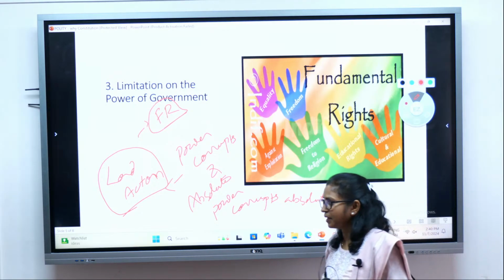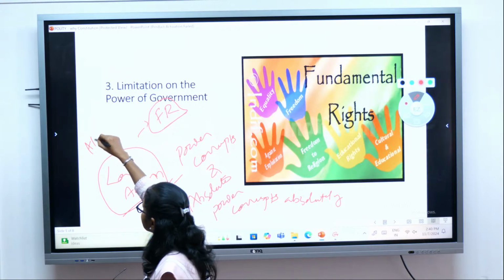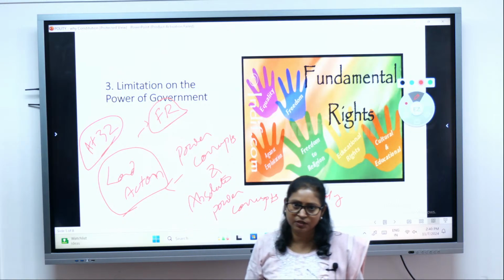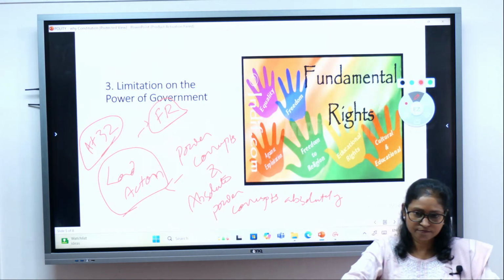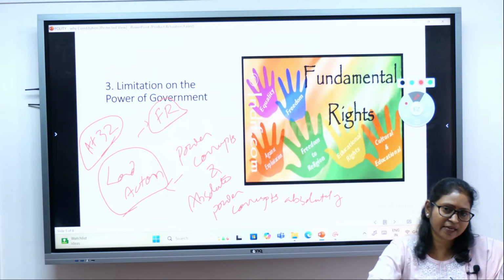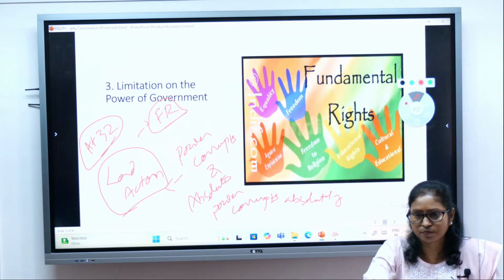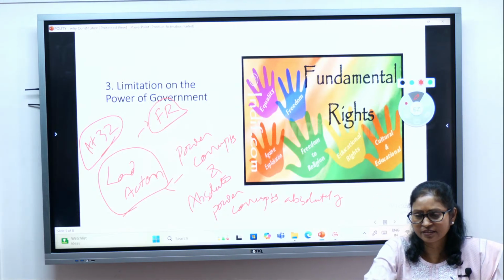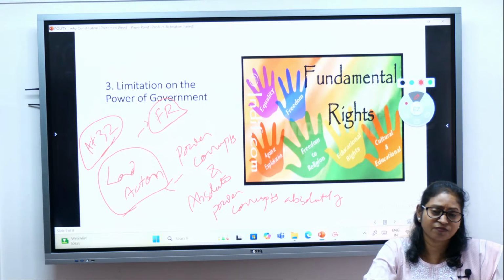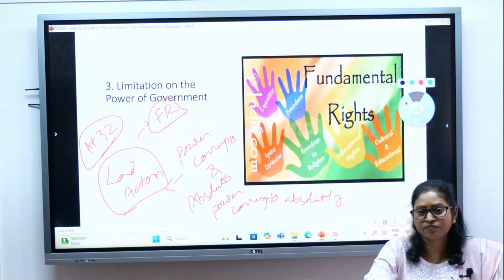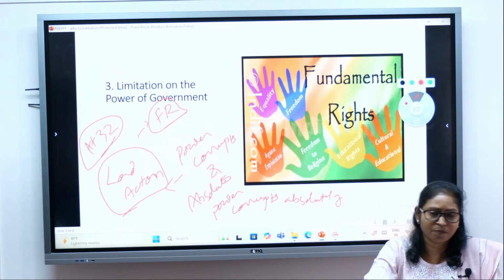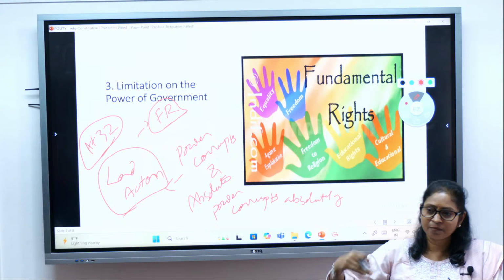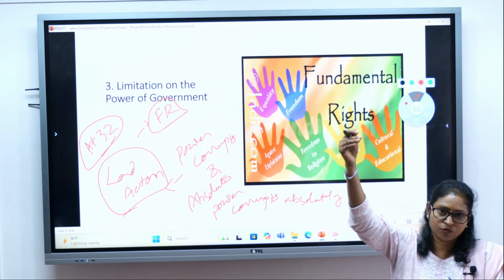That is protected by the Constitution, Article 32 of the Indian Constitution, that is, the enforceability of the fundamental rights. Anybody whose fundamental rights are violated can approach the Supreme Court directly. That is the importance of fundamental rights. If other rights which are not part of your fundamental rights are violated, like for example the right to property, which is no more a fundamental right, then you have to move the lower court, and by way of appeal, you can go to the Supreme Court.